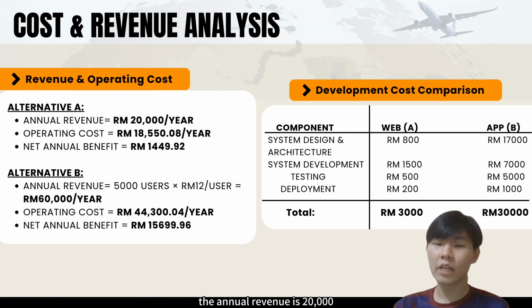For Alternative A, the annual revenue is 20,000 while the annual operating cost is 18,550 ringgit and 8 cents. This results in a net annual benefits of 1,449 ringgit and 82 cents. For Alternative B, the annual revenue is 60,000 for subscription fee, while the annual operating cost is 44,300 ringgit and 4 cents. This gives a much higher net annual benefits of 15,699 ringgit 96 cents. In addition, the total development cost for both alternatives are 3,000 and 30,000 respectively.